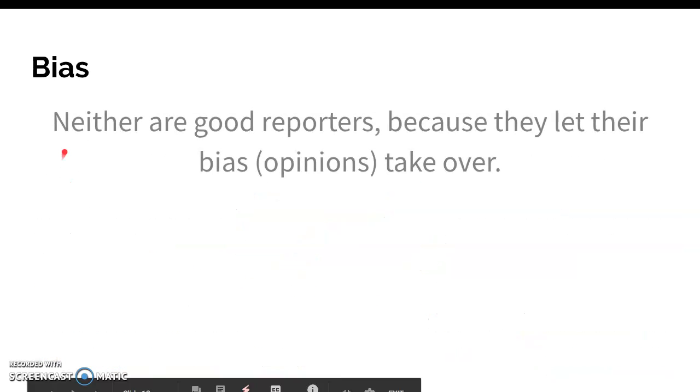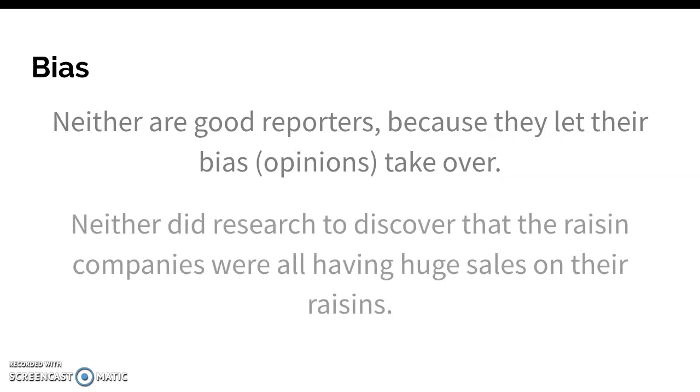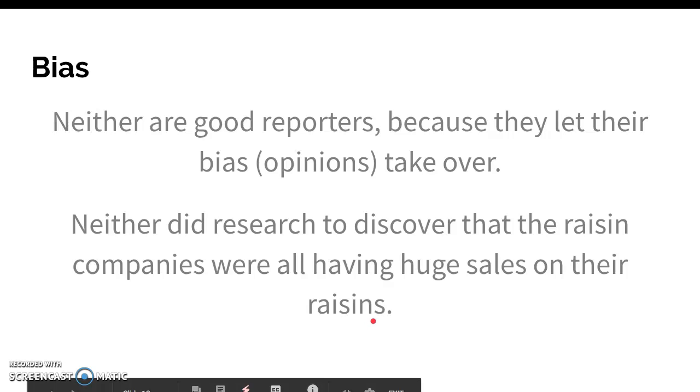Unfortunately, neither of these reporters are good reporters because they are letting their bias, their opinions, take over. A good reporter's job is just to provide people with information and let them make their own opinion on it. Neither of them did research to discover that the raisin companies were all having huge sales on their raisins. If they had reported that, then people not only would have received the truth instead of just guesses, they would have received information that they could then build their own bias or opinion on.